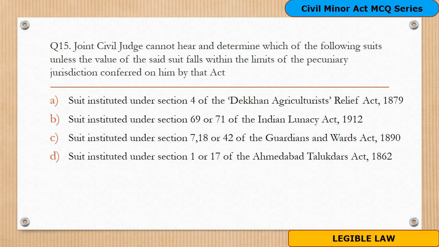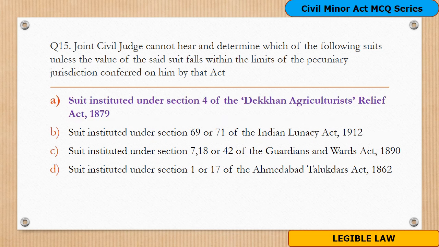C, suit instituted under section 7, 18 or 14 of the Guardians and Ward Act 1890. D, suit instituted under section 1 or 17 of the Ahmedabad Talukdar Act 1862. And the answer is option A. Suit instituted under section 4 of Deccan Agriculturist Relief Act.